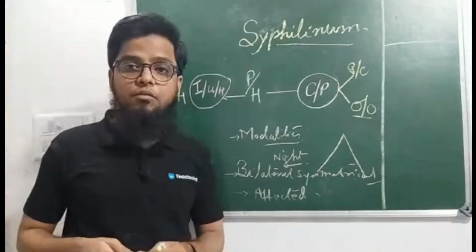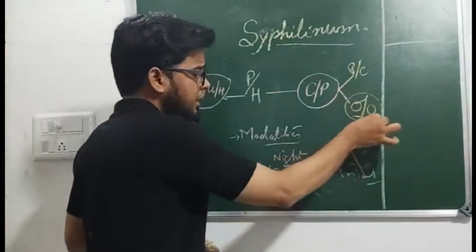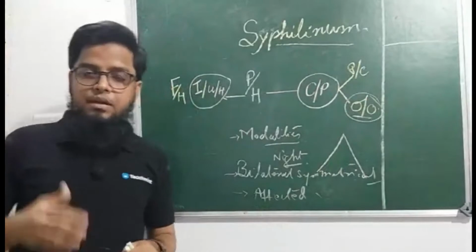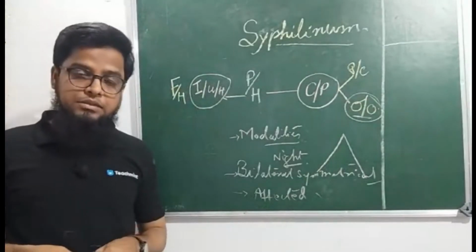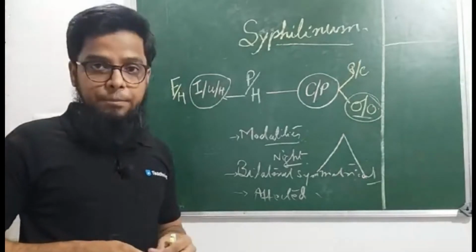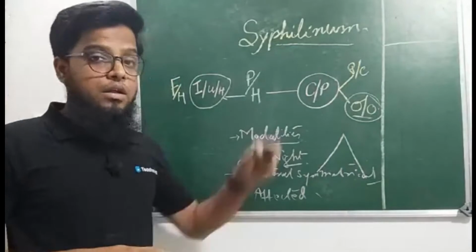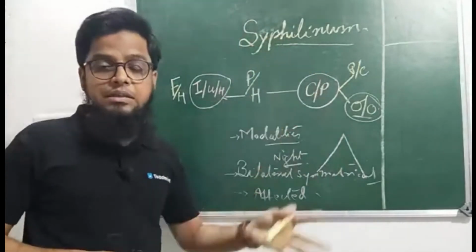On observation, what will you find? You will find some constitutional defect, like cleft palate, like high arched palate. High arched palate is one of the indications for syphilitic miasm and syphilinum.